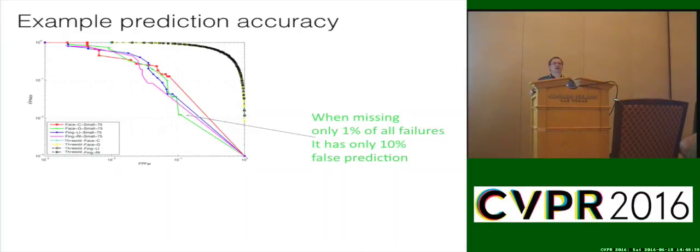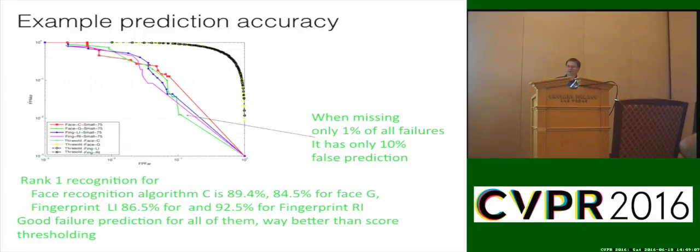So I can now think about predicting whether your algorithm worked or not. If I set this parameter so that I only miss 1% of all the failures, then 99% of the time when I say it works, it works. Then only 10% of the time, when I say it fails, will I be wrong. So this curve gives me a way of looking at my accuracy of prediction somewhat independent of the underlying algorithm's accuracy, because I'm not looking at my ability to predict it.